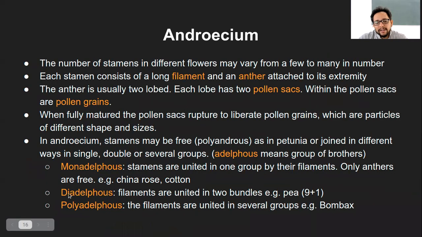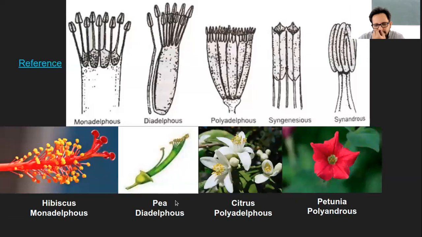Then there is something called diadelphous, where the filaments are united in two bundles. So there will be two separate bundles that you can see. For example, in the garden pea plant, you will have 9 which are fused and one will be separate. That is, they are in two groups. Again, the example is shown here. The garden pea plant is diadelphous, where these 9 are fused and only one is separate. You can see the fusion is very clear here, and this one is separate.